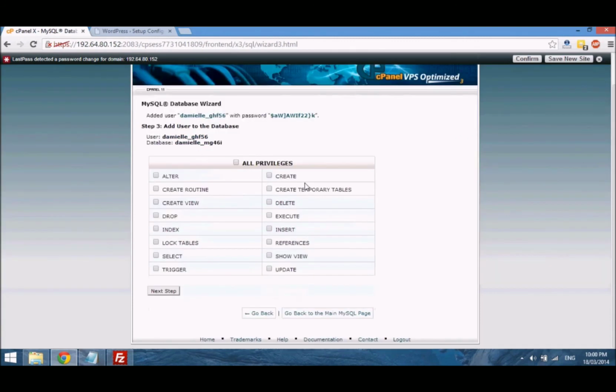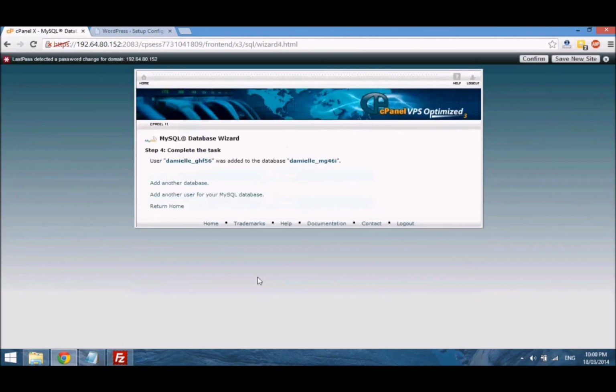And this box here that says all privileges, we just want to tick it so that we can have all the privileges which we will need to use this database for our WordPress installation. So we just select next step, and we just have a summary of the username, just in case you didn't get to copy it in the last page. You absolutely need to copy this information without the quotation marks.